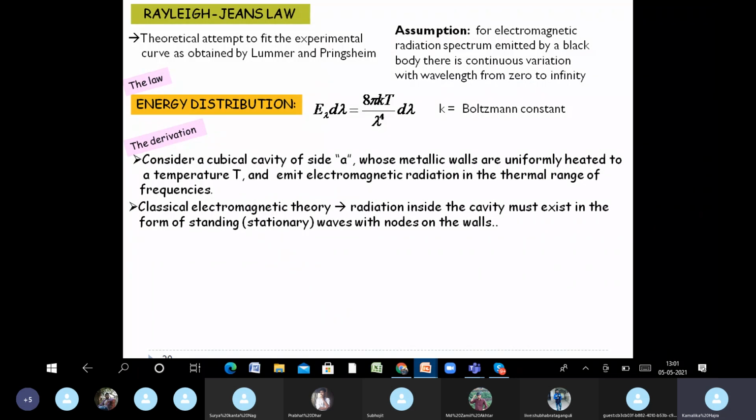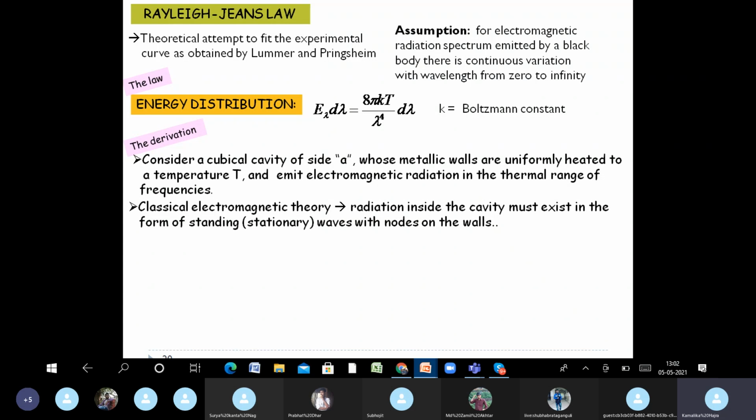We have imagined the walls to lie at, say, x equal to 0 and x equal to a in the x direction, so there will be two nodes at least for this standing wave at the two walls.